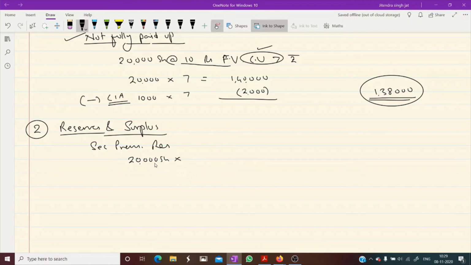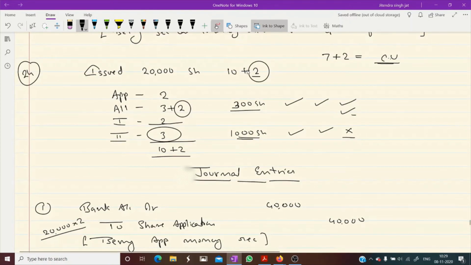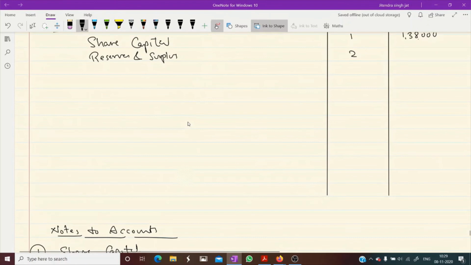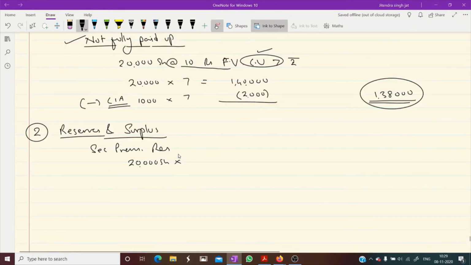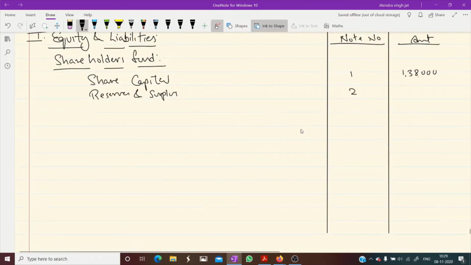What is the securities premium, dear children? It is 2 rupees, isn't it? So we write 2 rupees. 20,000 into 2, 40,000. This 40,000 will come under reserves and surplus. Is that clear?